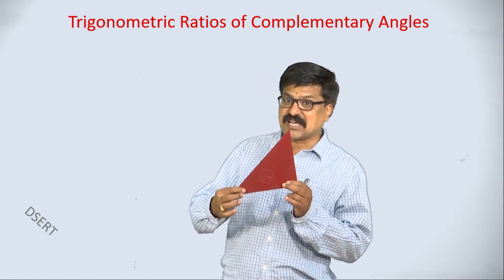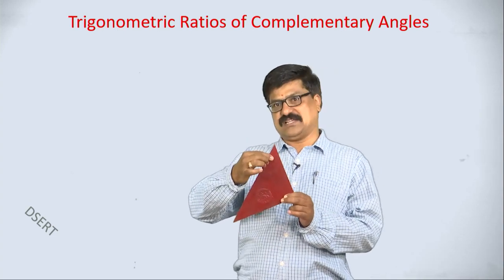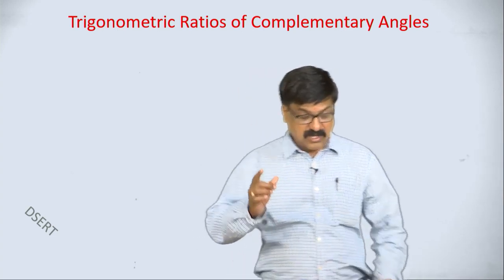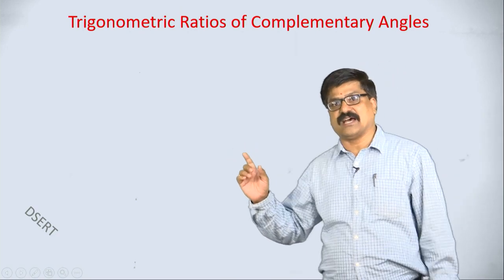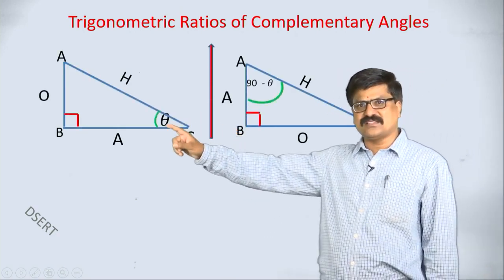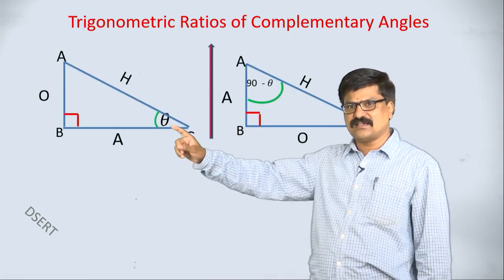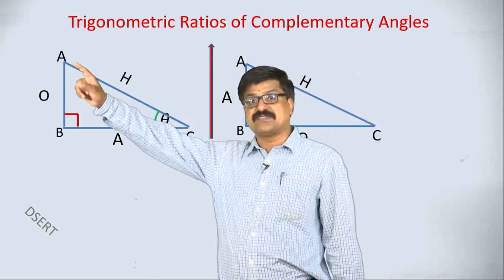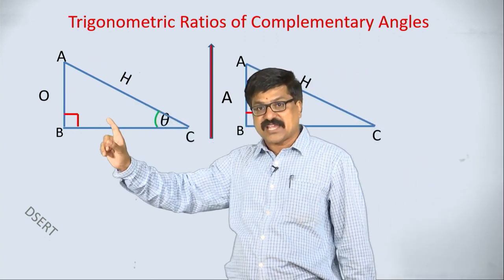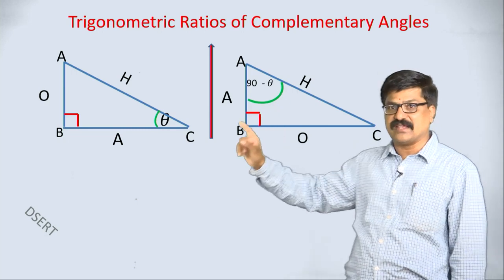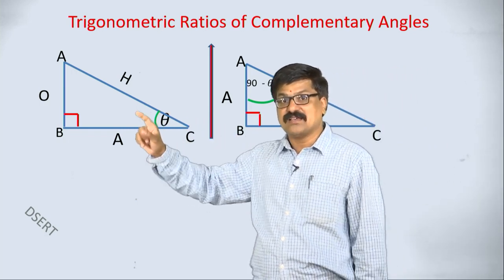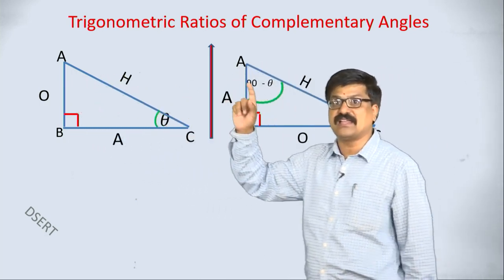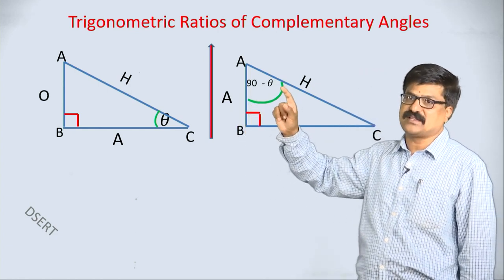If this is theta, this becomes 90 minus theta. Same triangle here I am writing, but this is theta and this is 90 minus theta.